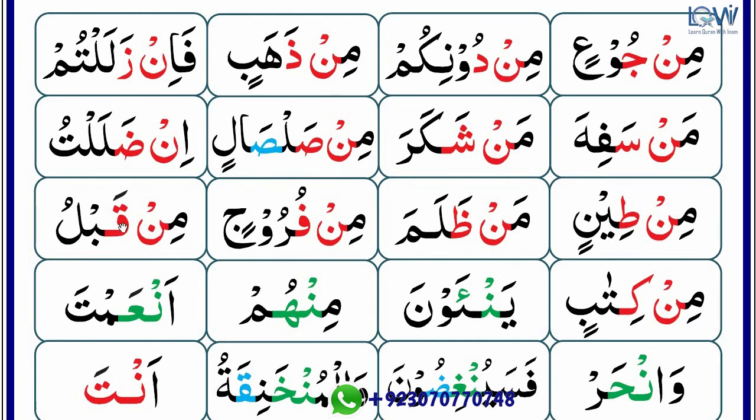Next word, there is qaf. Qaf is a musta'ali letter and an ikhfa letter. It has come after noon sakin, that's why we have to read this word with ikhfa with gunna. Ba is a kalkala letter, that's why we will have to make echo sound on ba. Min qablu.